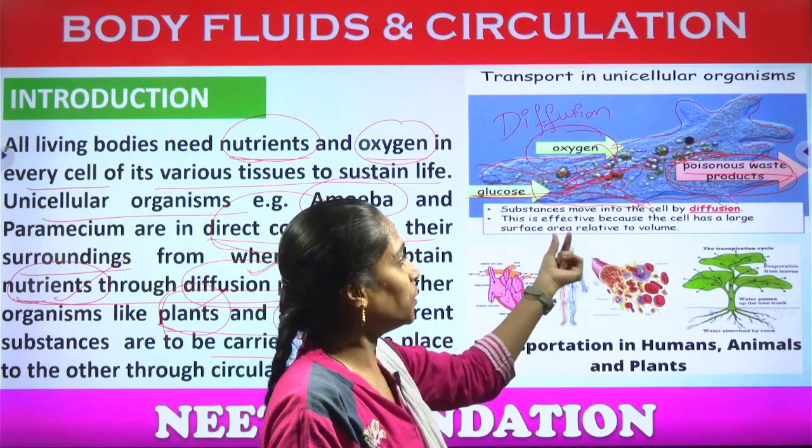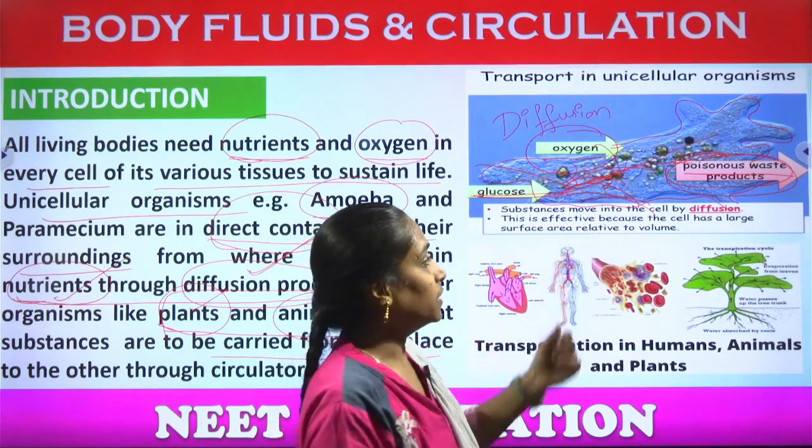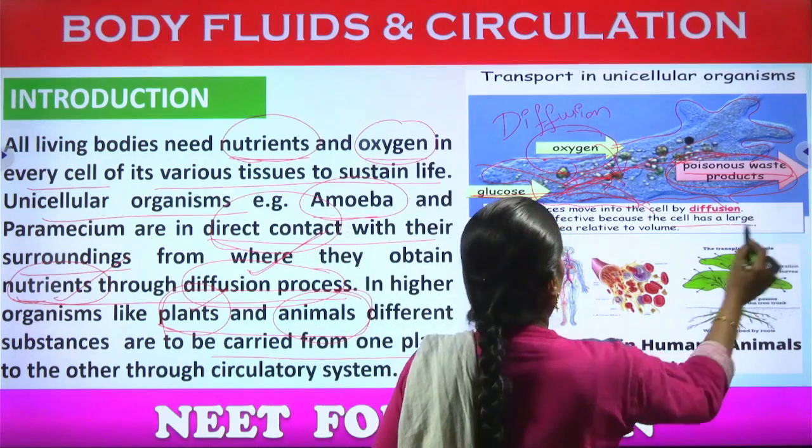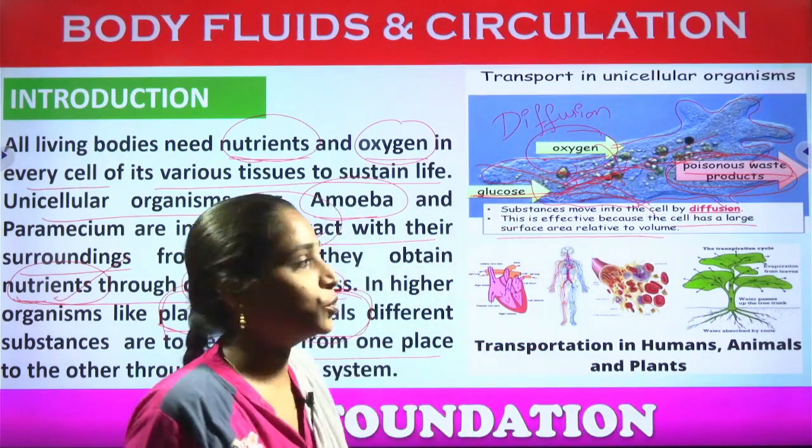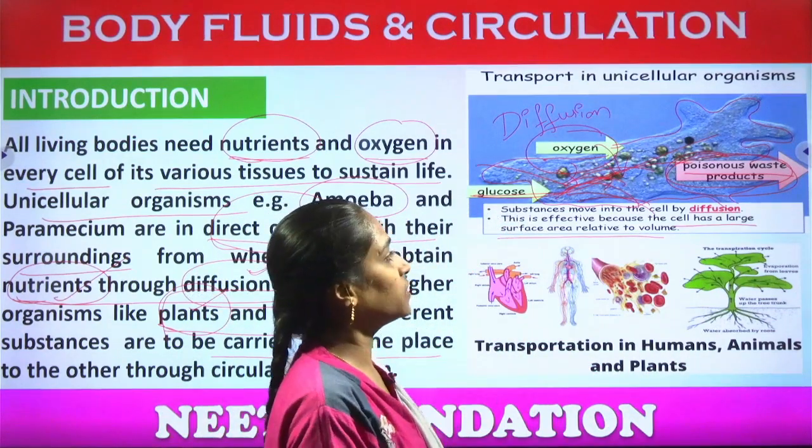So this is the effective process because the cell has a large surface area relative to its volume. Okay, so what is having a large surface area?